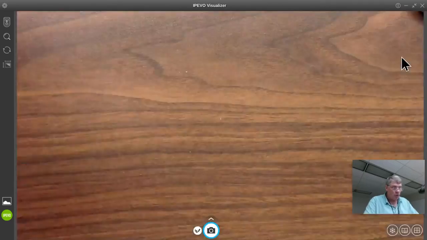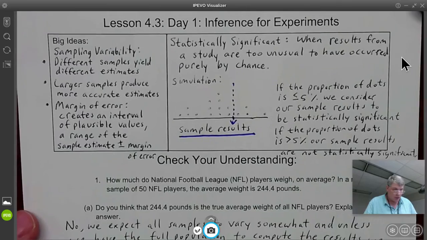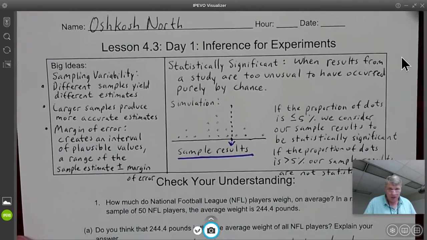Let's take a look at your notes. These are your notes for section 4.3, day 1.